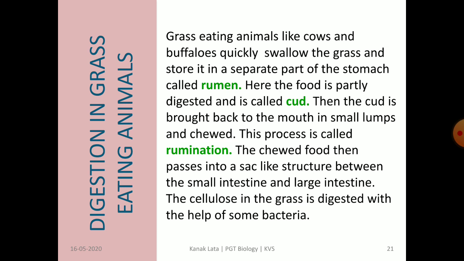This cud is then again brought back to the mouth in small lumps called food ball, where it is chewed. This process of chewing again is called rumination. That is why these animals are called ruminants. The chewed food is then passed into a sac-like structure between the small intestine and large intestine. Here the food is digested with the help of some bacteria.